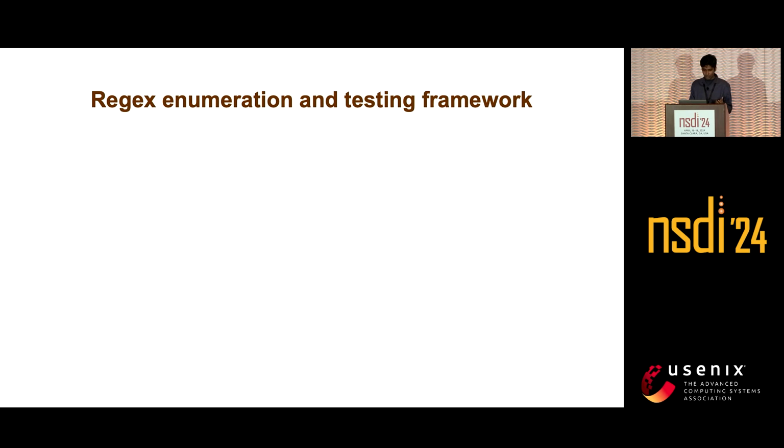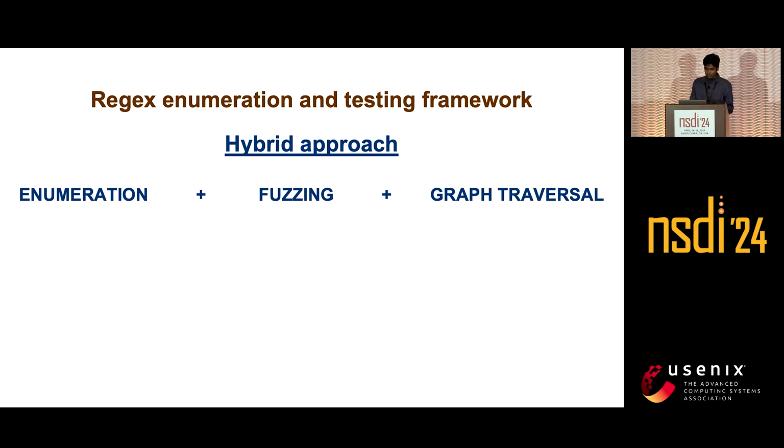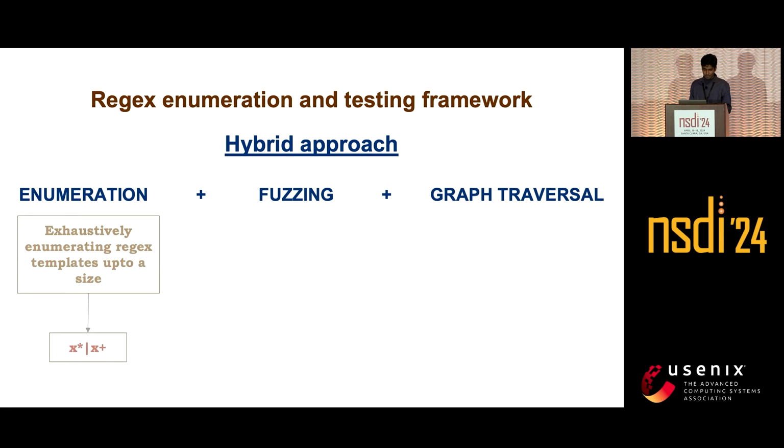For solving that problem, we have this regular expression testing framework. Here we use a hybrid approach, which comes from enumeration, fuzzing, and graph traversal. First we enumerate regular expression shapes up to a certain size, and the shapes look something like this.